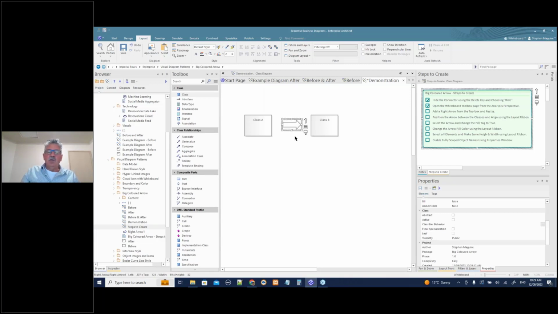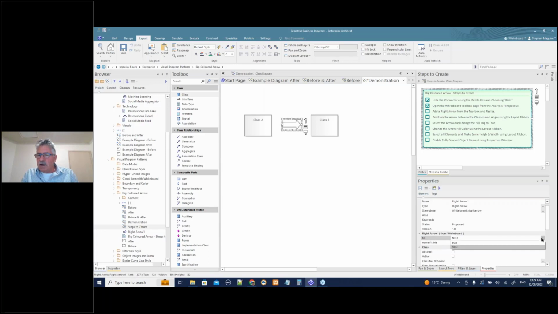And a question for the audience: can I change the color of this arrow? I want it to be differently colored. So I go up here and I'll say, let's make it a green arrow, right? And I can't change it. From our lesson before, it's because these whiteboard objects have got a special property on them, and that's the fill property here. I can change that to true, and voila, it changes the arrow.